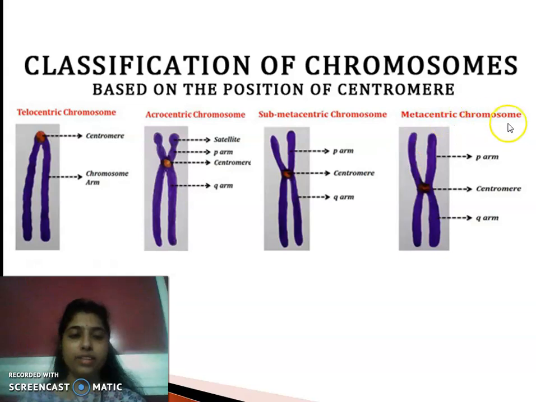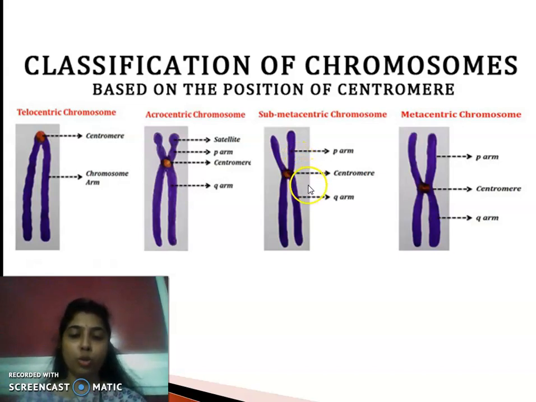So what is metacentric chromosome? In this type of chromosome, the centromere is situated exactly at the middle. As a result, the centromere divides this type of chromosome into two equal arms. This arm and this arm are equal. So here P arm and Q arm both are equal in size. Clear? Here you can see submetacentric chromosomes.